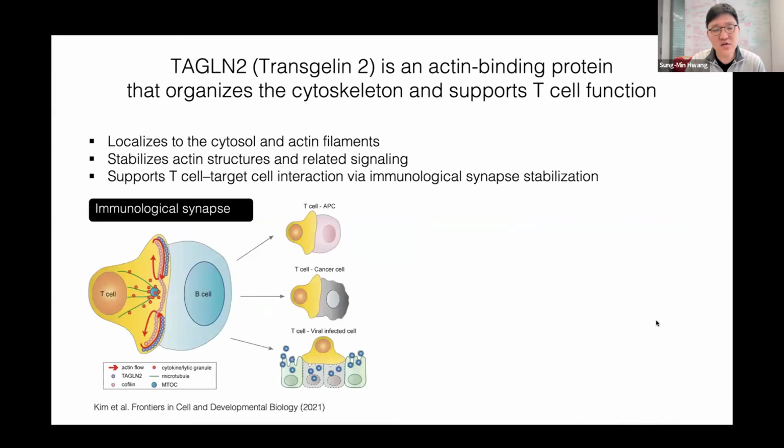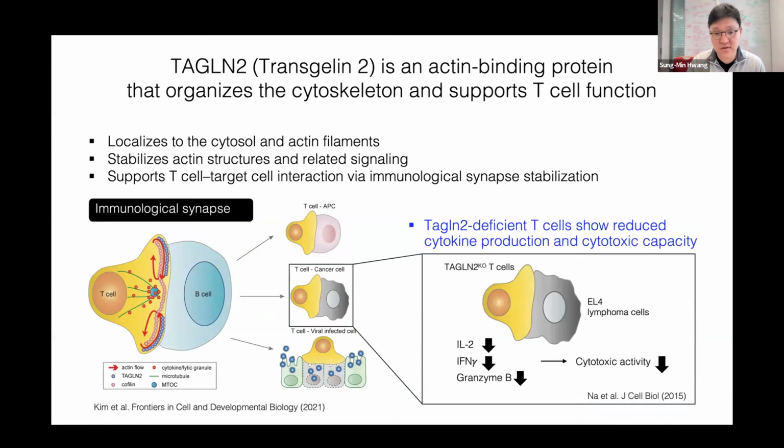So what is Transgelin2? Why do we focus on this Transgelin2? Actually, Transgelin2 is an actin-binding protein. It organizes the cytoskeleton and supports T cell function. And it is really important for T cell and target cell interactions via immunological synapse stabilization. And there's another report suggesting that when Transgelin2 is knocked out in T cells, they actually show reduced cytokine production and cytotoxic capacity. Indeed, this means that Transgelin2 is really important for T cell activation and function.